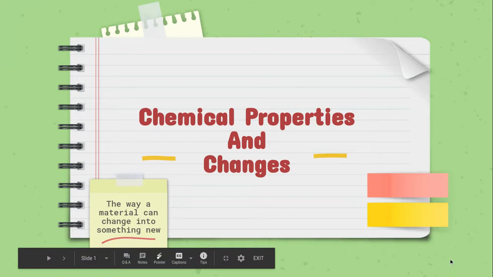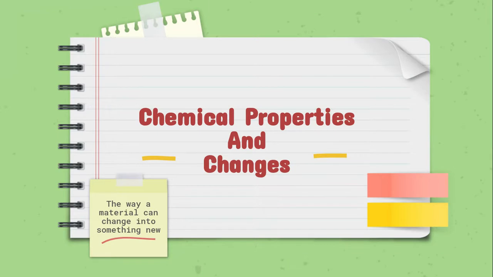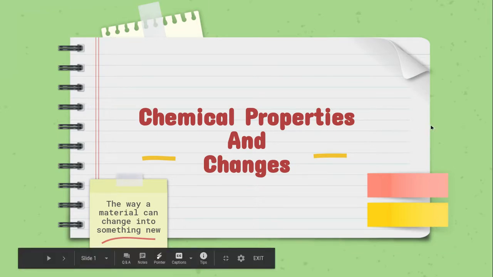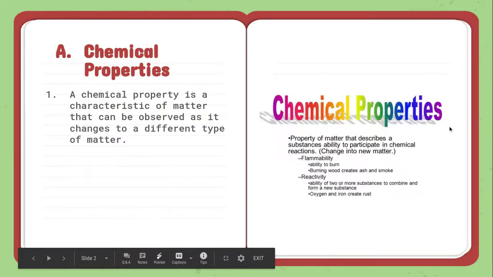Remember, in physical properties, you break a pencil, it's still a pencil. A chemical change, if I burn a pencil, that's now a pile of ash. It's changed into a new pile of material.